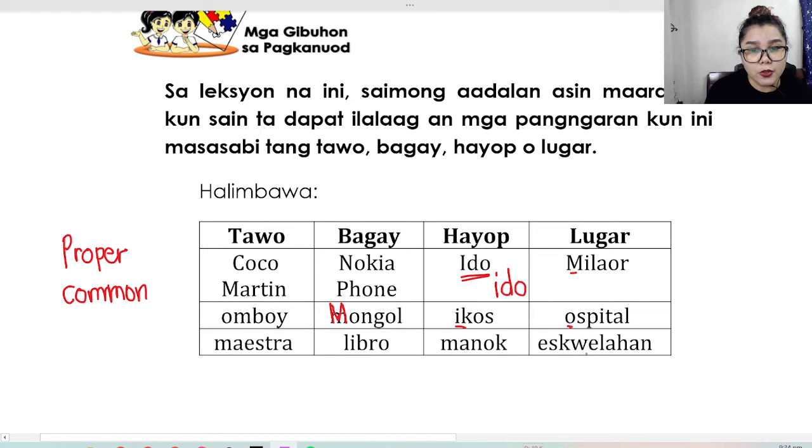Next, eskwelahan or school. But when I include here Naga Central School 2, dapat beginning with a big letter. So, ganyan ang how you write them correctly. So, aside from you identify kung tao, bagay, hayop, lugar, it should also be written correctly.